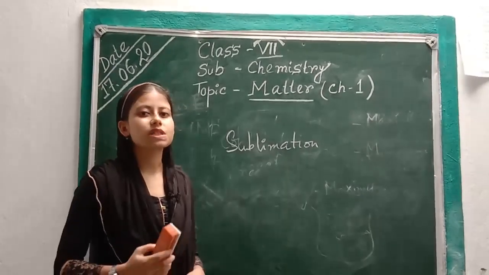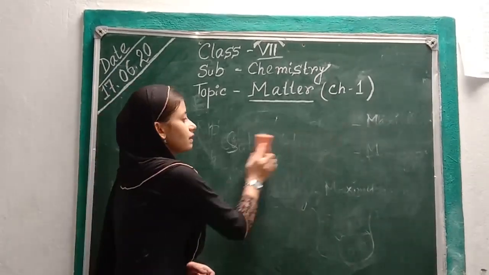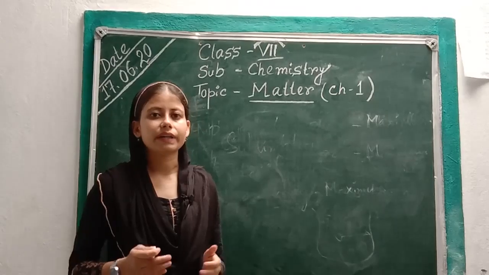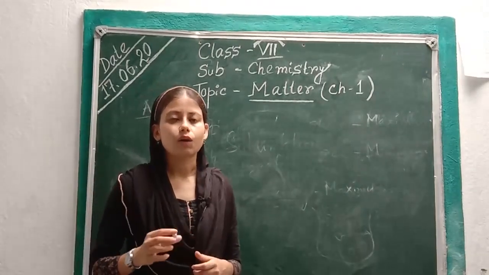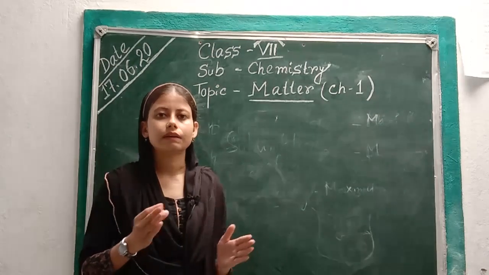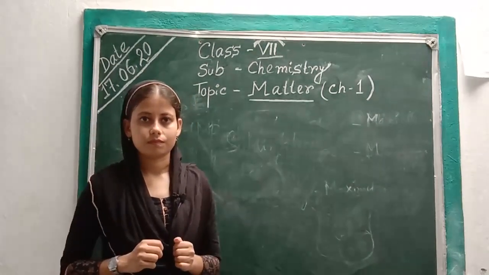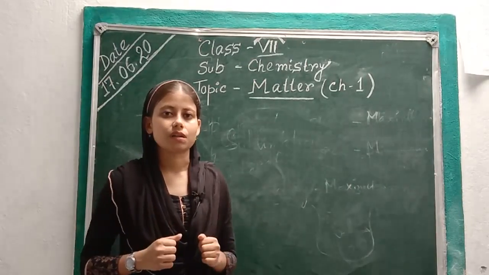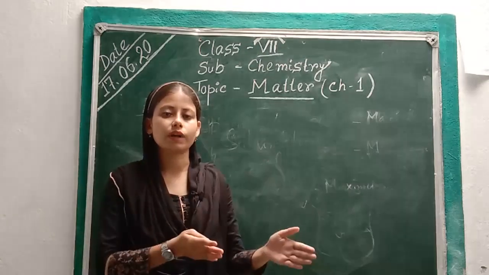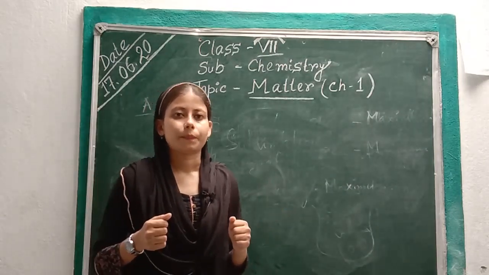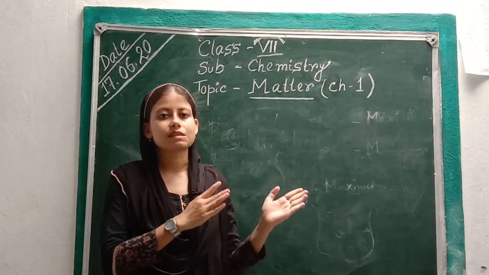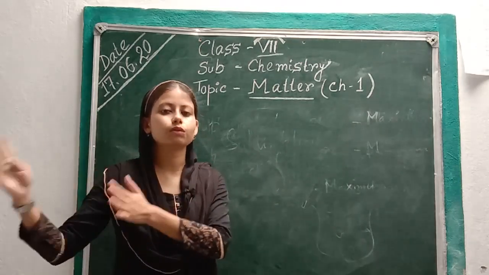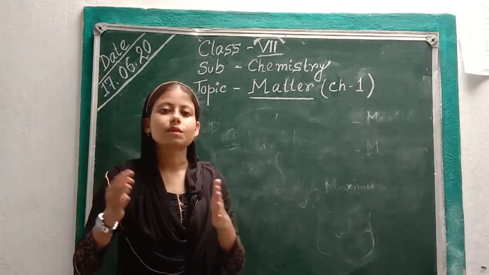Now how can we change the state of matter by changing the pressure? We know that we can change the state of matter by decreasing or increasing the pressure. If we want to change gas into liquid, we have to increase the pressure, and if we want to change liquid into solid, we have to give more pressure. Like that, if we want to change solid to liquid, we have to decrease the pressure, and if we want to change liquid into gas, we have to decrease the pressure more.